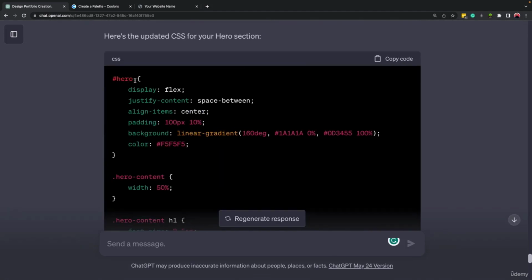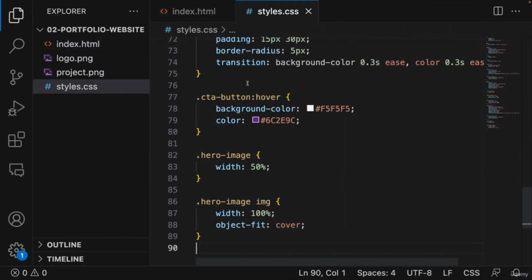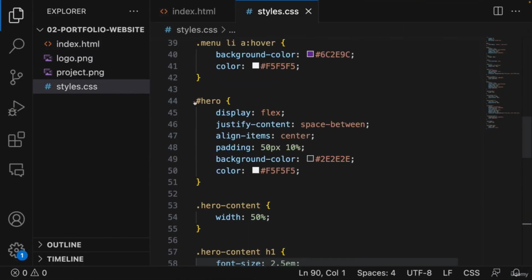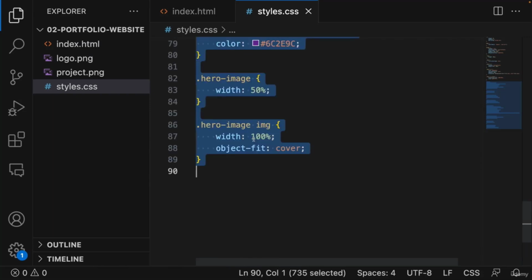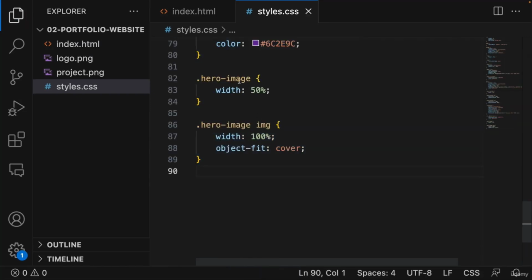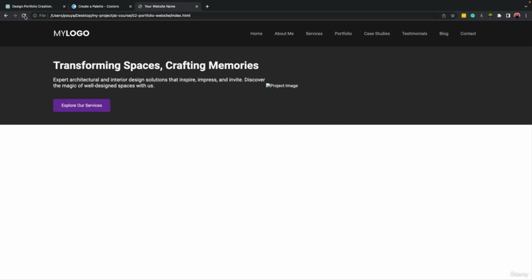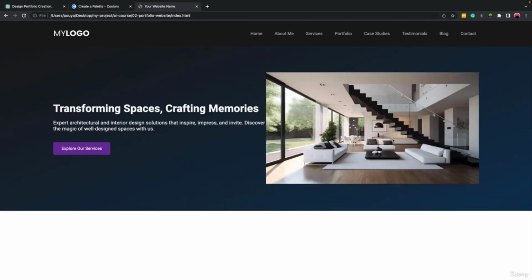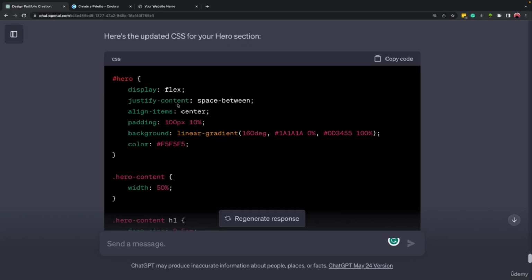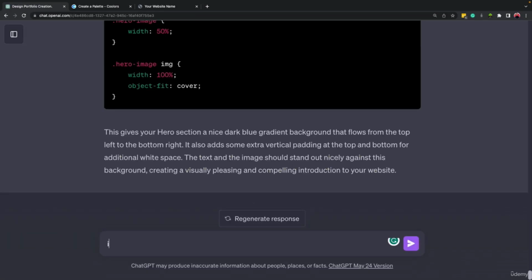From the hero part, we need to make the changes. So let's scroll up to the hero part and replace it. Save it. Let's come here. Let's refresh it. Right? It looks much better. For example, here, maybe it's better to have some space between the title and the description under it with the image. Okay, it's not really good. So we can come here and say it's much better.